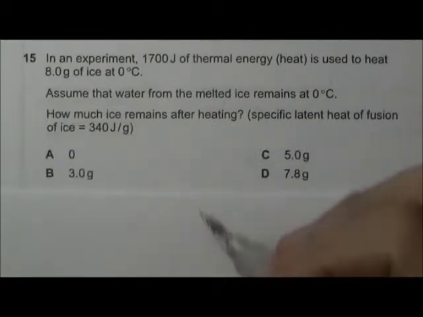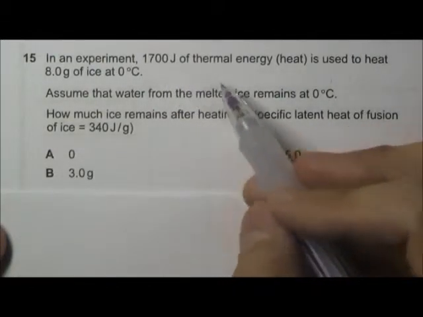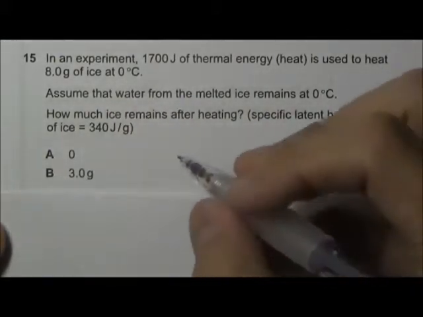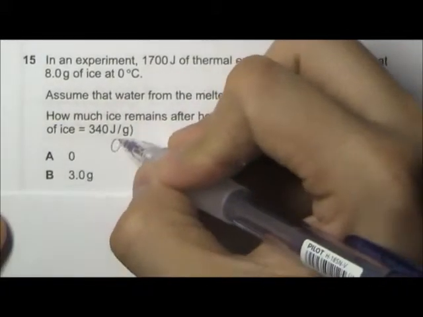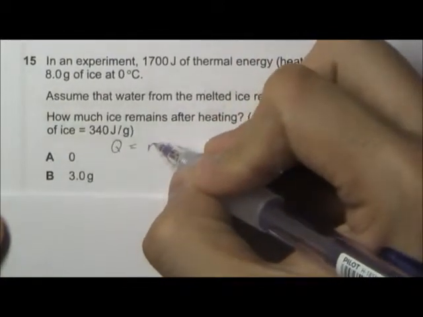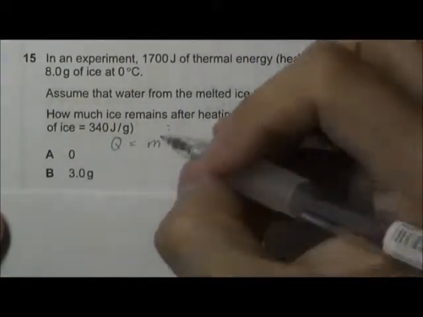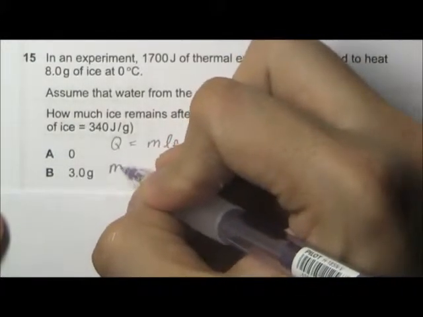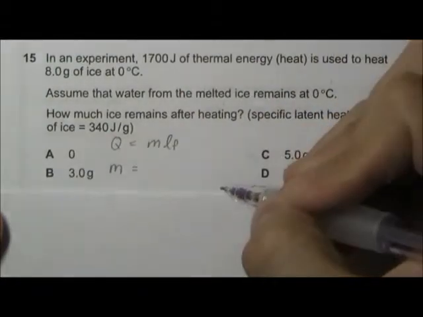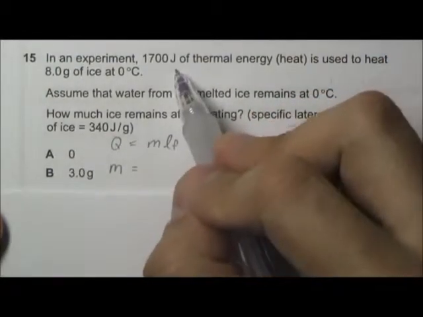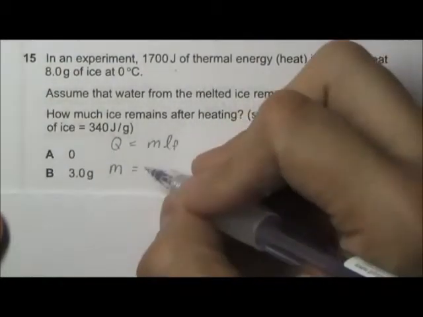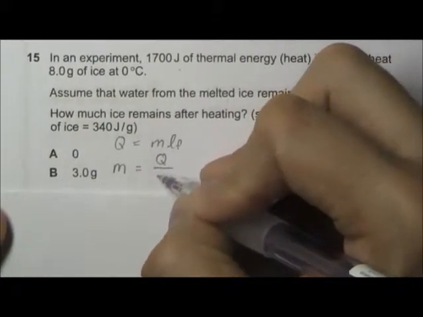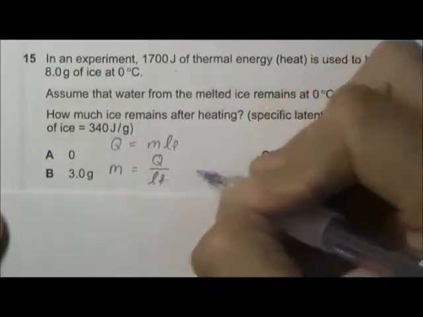Okay, in this experiment, 1700 joules of thermal energy is used to heat up some ice. So using the formula Q is equal to mass times the specific latent heat of fusion, we can find out what is the mass of ice that will melt given this amount of thermal energy supply. So mass is equal to the thermal energy divided by specific latent heat of fusion.